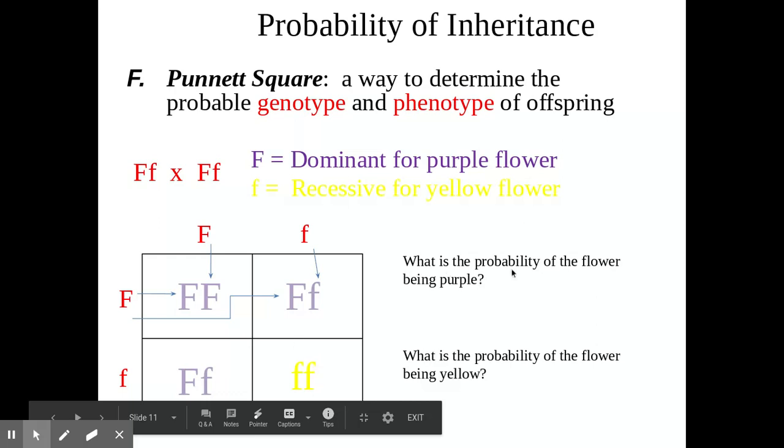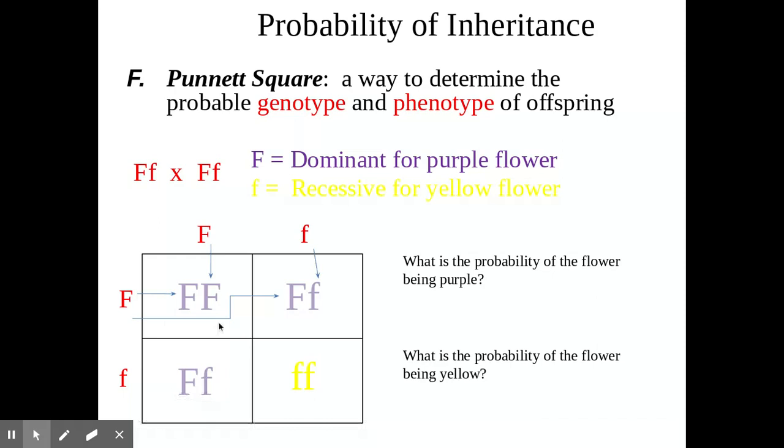So, what is the probability of the flower being purple? They're talking about the offspring. They're talking about the phenotype, okay? So, what's the phenotype or color of this flower? Well, I hope you guessed that since it has a capital, even though it has 2, it doesn't matter.